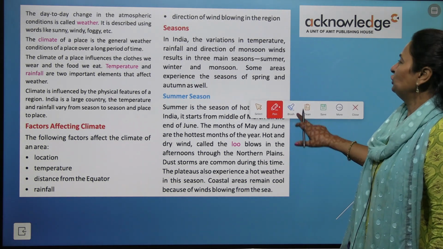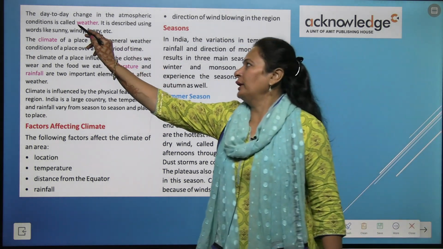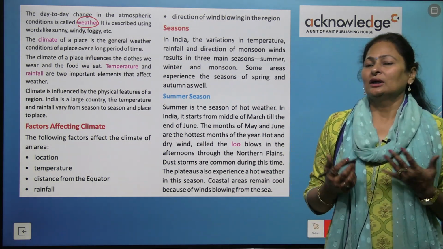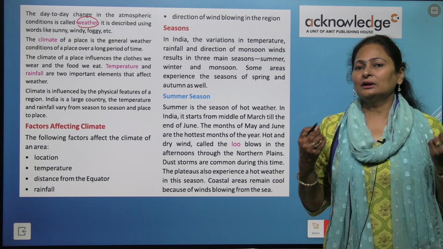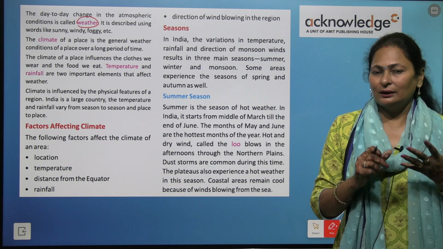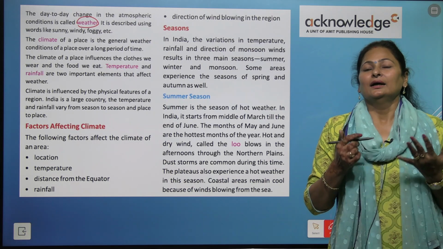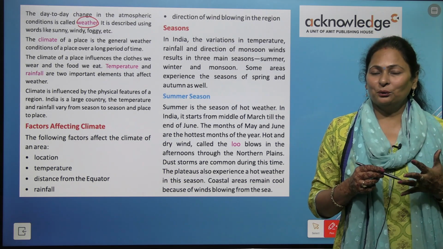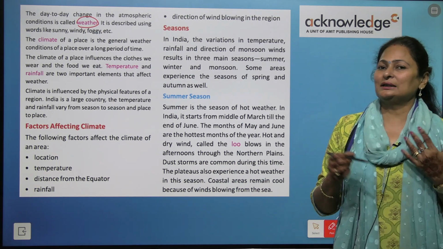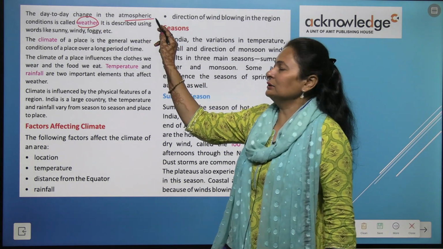The day-to-day change in the atmospheric condition is known as weather. What is weather, kids? Weather is change in the atmospheric condition, and it can change many times in a day. Sometimes it is hot, it is humid, it is sunny, it is clear, it is windy too, right? So these are the climatic conditions or atmospheric conditions.